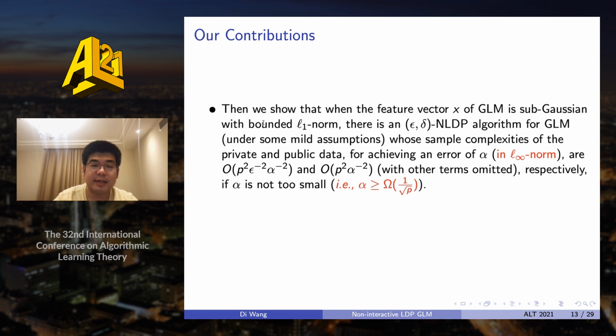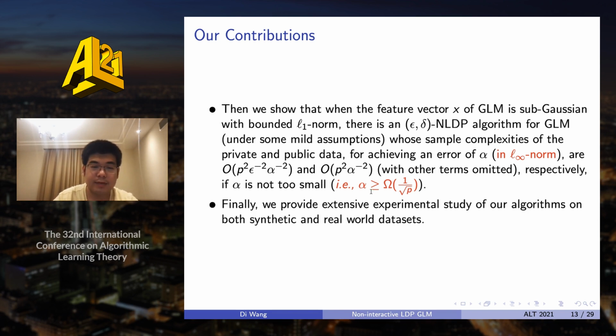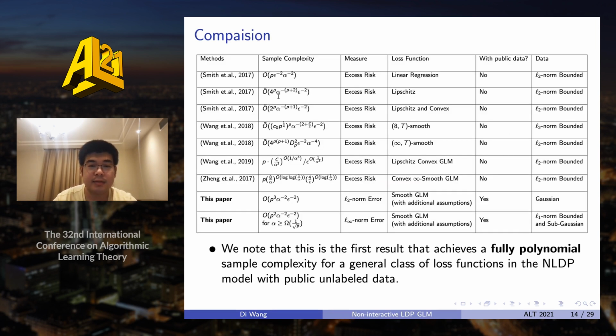But here we note that we need to assume that our error alpha cannot be small enough. That is, we need to assume that alpha is greater than 1 over square root of p. And finally, because all of our results are polynomial size, we also provide some experimental study of our algorithms on both synthetic and real-world data. So this is a summary compared with the previous result.